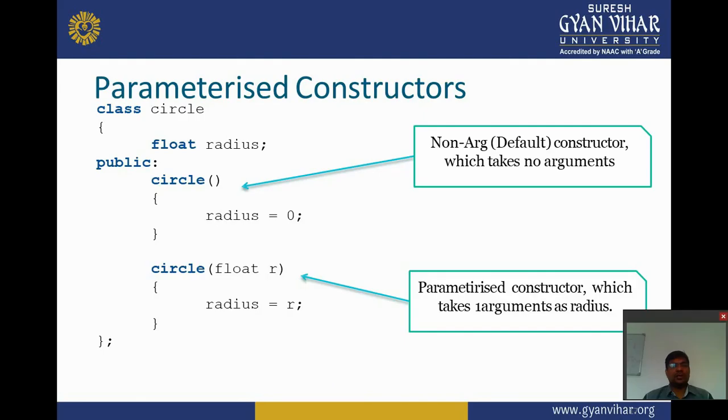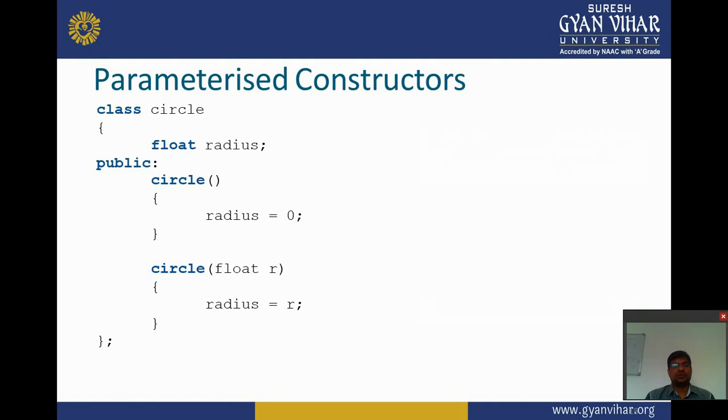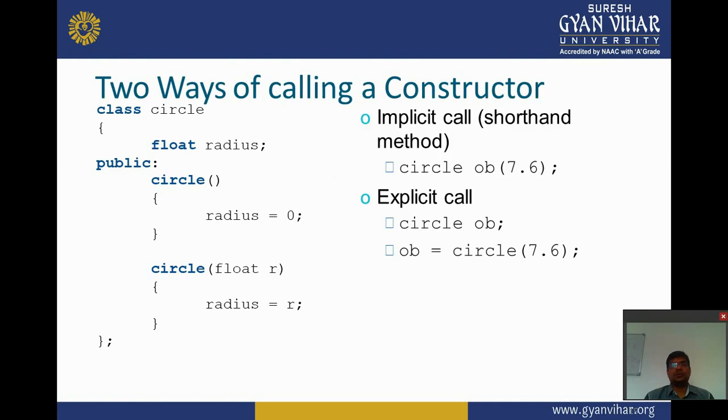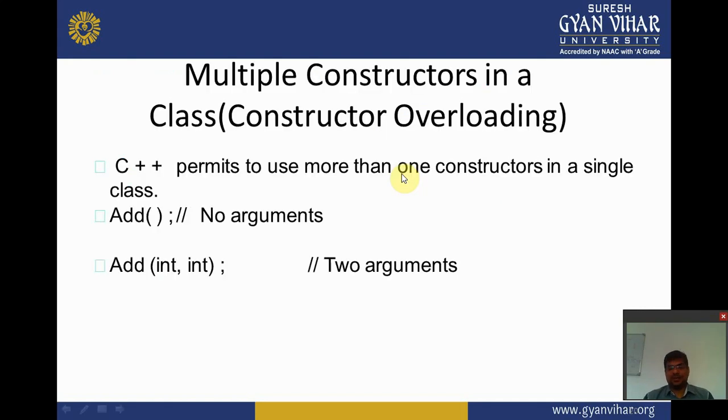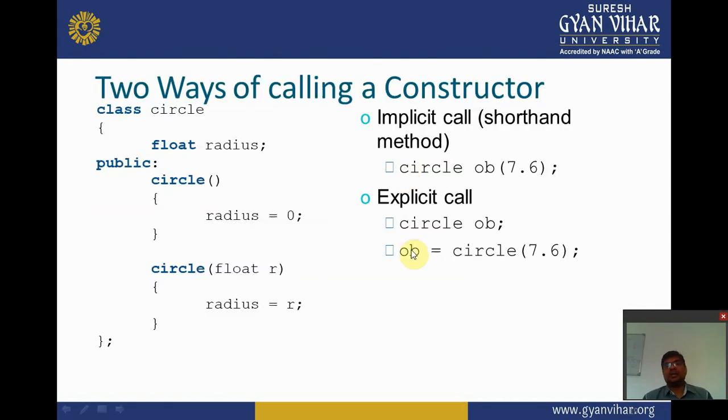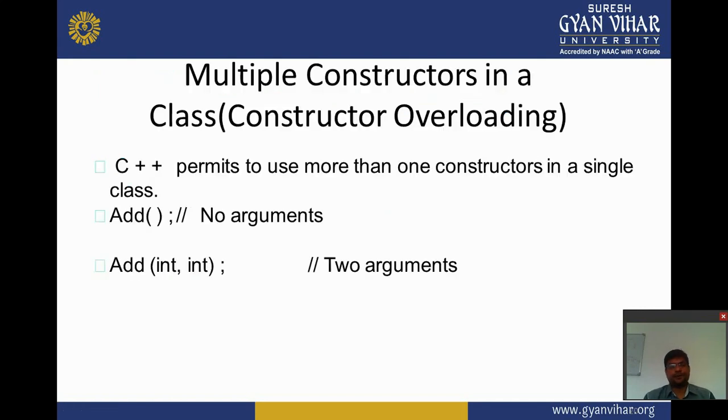Now we move on to the slides. Here are two ways of calling a constructor: implicit call or explicit call. This type of calling is called the implicit call, and when we create the object and after that we call the constructor as a function, that is called the explicit call.